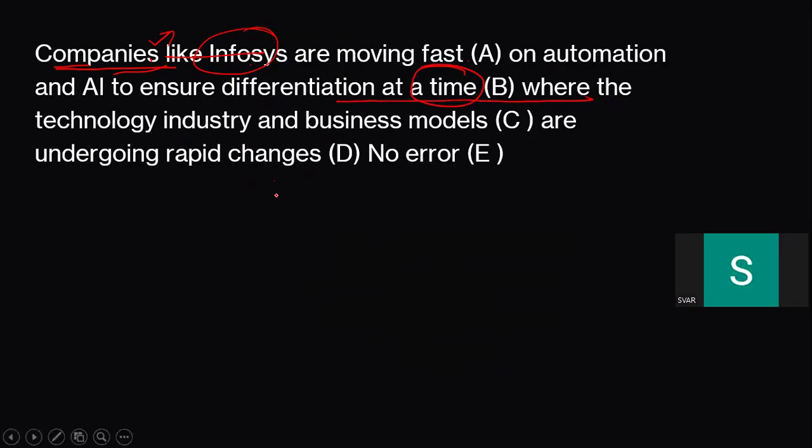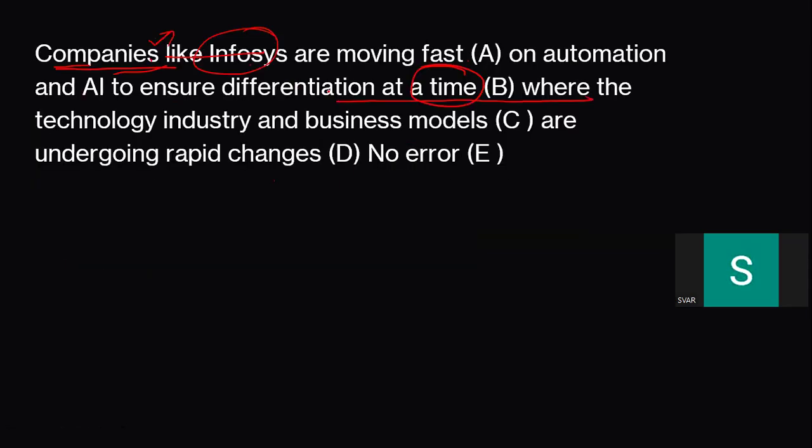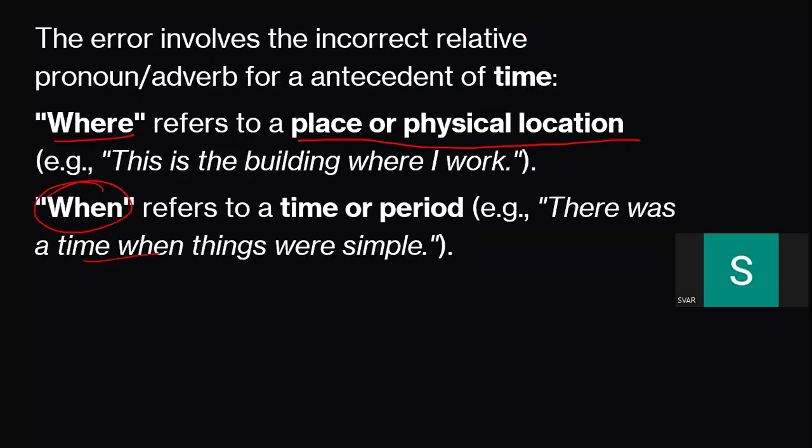Whenever the factor of time comes, always do remember this particular thing. In case of time, we have to use when, and where is always used in case of place or physical location. Fine. So if you can see differentiation at a time, when the technology, now we are being a bit specific. So here, instead of using where, you have to use when. Fine. Now let's go ahead.